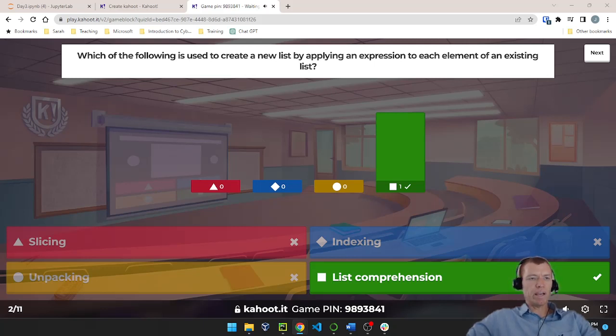Remember, we have the square brackets, we have the expression for a variable name in the item that we can iterate over, and then we have the optional if clause where we're going to run an if statement and do some kind of condition. That's how we do list comprehensions.